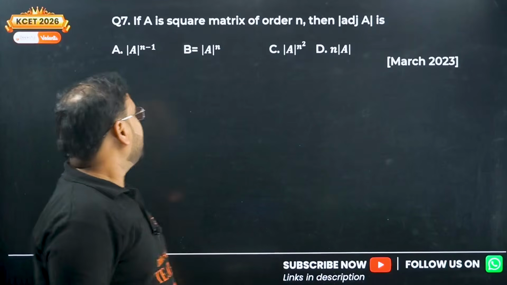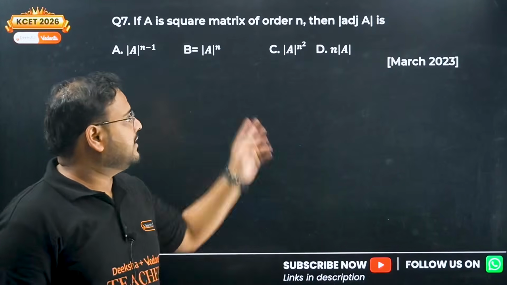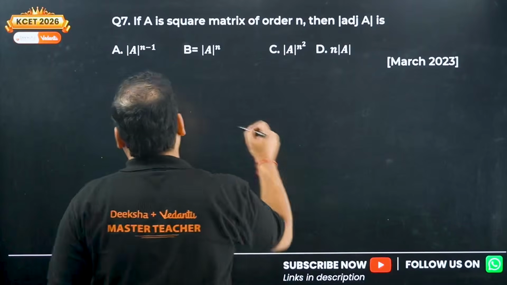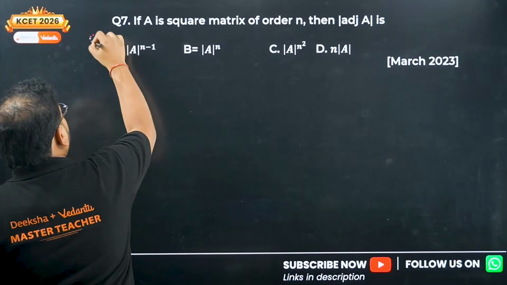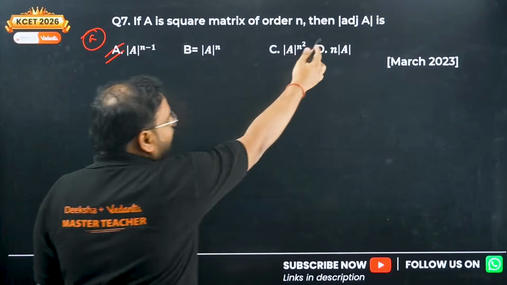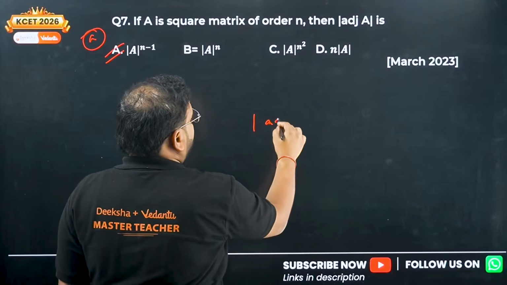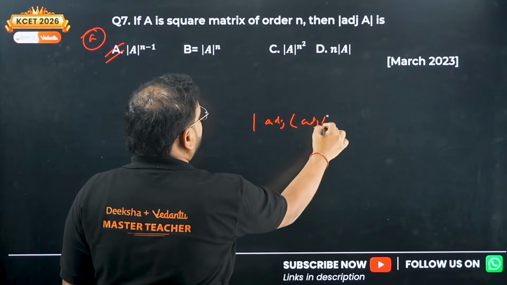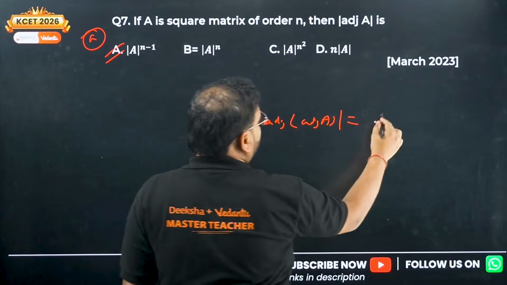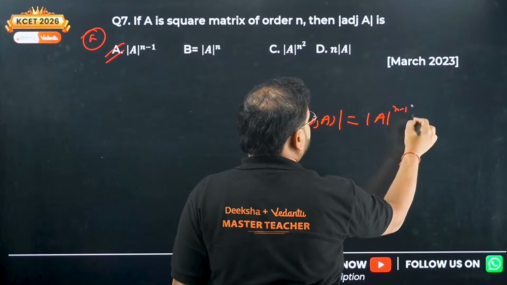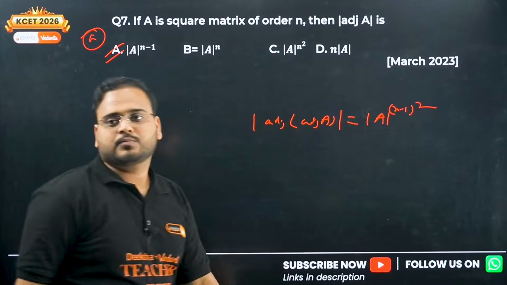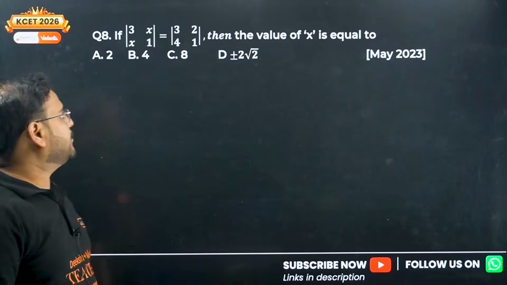Okay. Next, 7th one. If A is a square matrix of order n, then what is it? This is the property, no? Definition. If you had 2 adjoints over here, answer will become what? Determinant of A power n minus 1 power 2. Getting it? Yes.